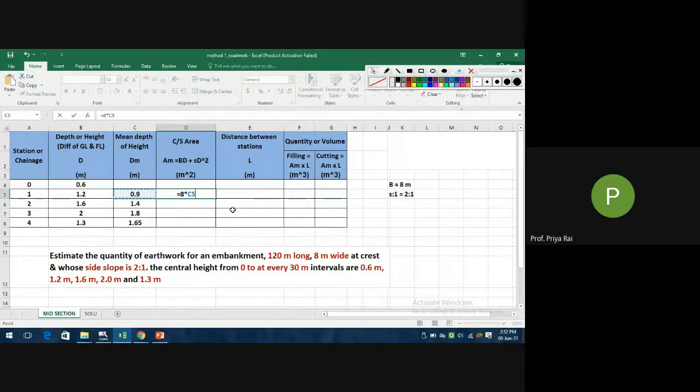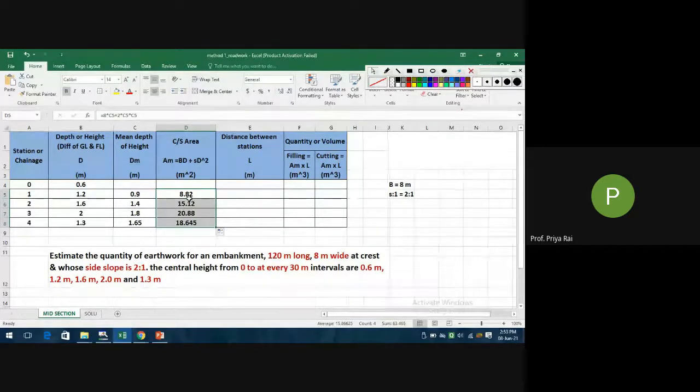Then plus, then comes S. What is the value of S? S is 2 to 1. So S will be 2 into, again select this, into again select this. Why? Because it is D square, right? 0.9, 0.9. So equals to, put enter, then drag it.